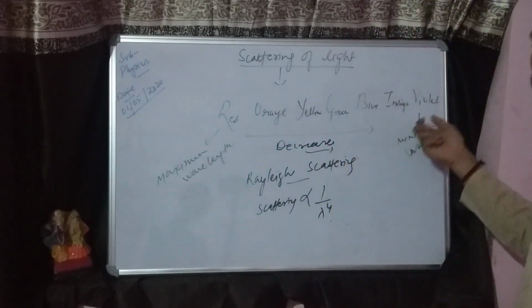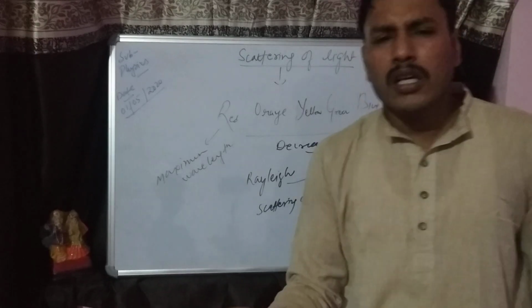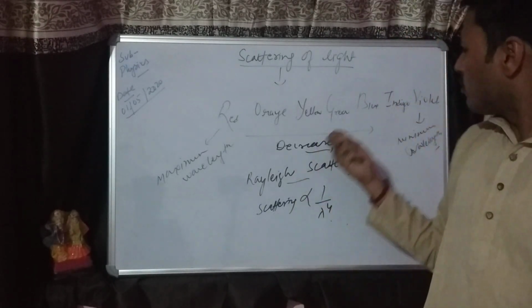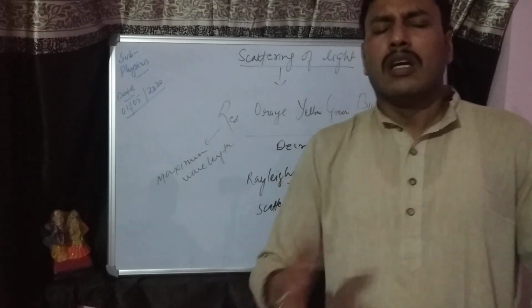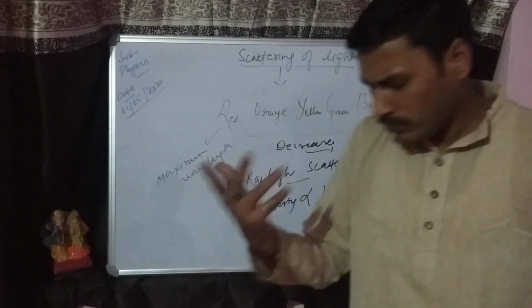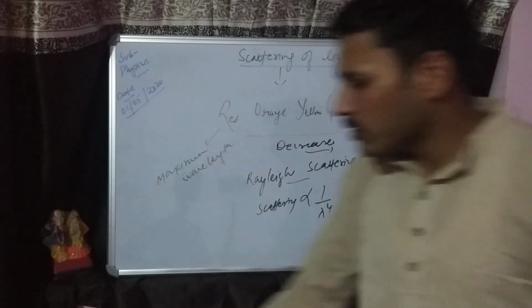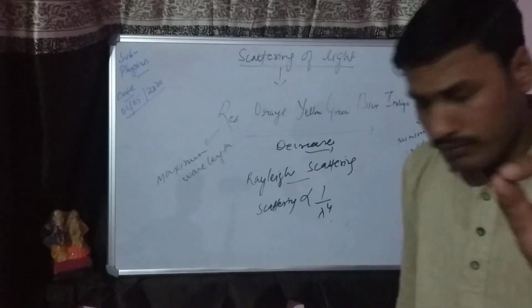Okay, generally that's why we are not able to see the violet and indigo color anywhere on the earth, because the colloidal particles are that size which can scatter the indigo and violet in a large amount. That's why they are not visible to us anywhere. I am just giving the experiment to show the light can be visible to us. Okay, just scattering of light.